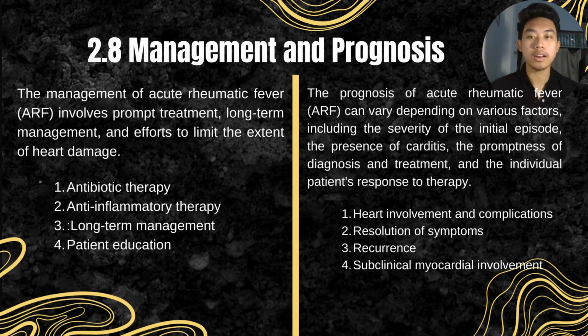Subclinical myocardial involvement. Some patients with ARF may have subclinical myocardial involvement, which can be detected through plasma N-terminal pro-brain natriuretic peptide assessment. Elevated levels of NT-proBNP may indicate subclinical carditis and poorer prognosis.